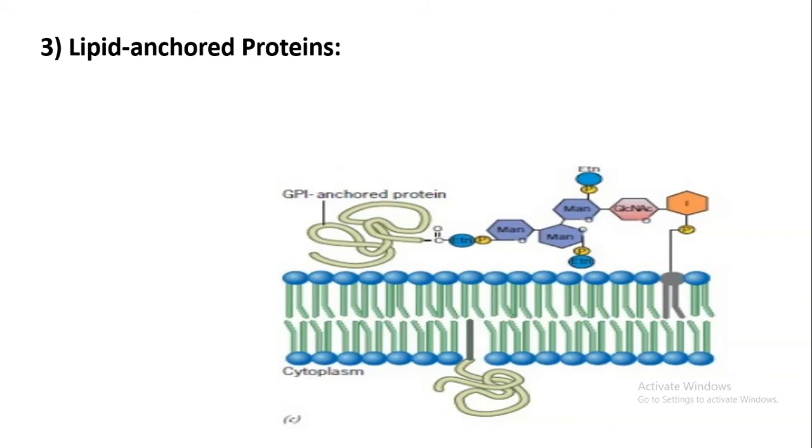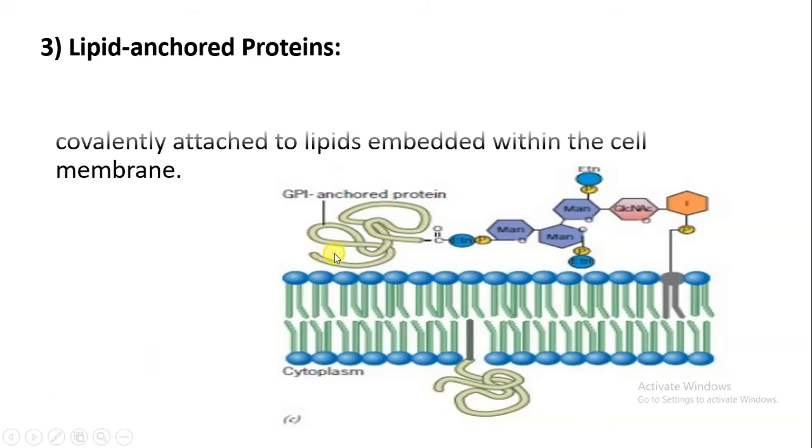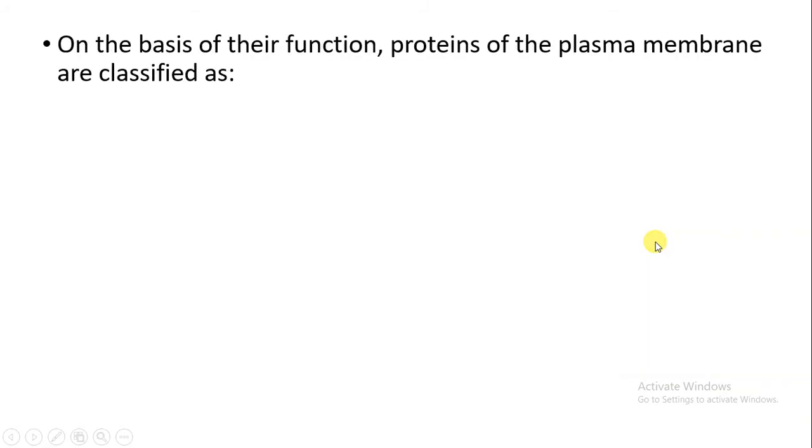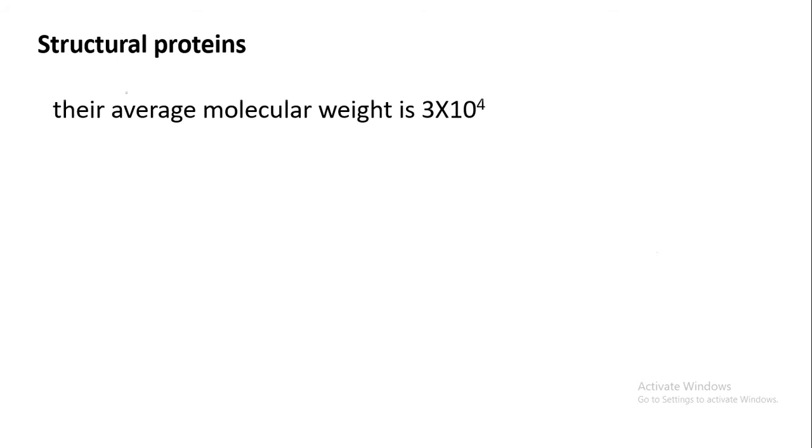The third one is the lipid anchored protein. This is also called lipid linked protein, as here we can see it is the protein located on the surface of the cell membrane that is covalently attached to the lipid embedded within the cell membrane. Here, on the basis of the functions, proteins of the plasma membrane are classified as structural protein, enzymes, and carrier protein. So first we'll talk about the structural protein.